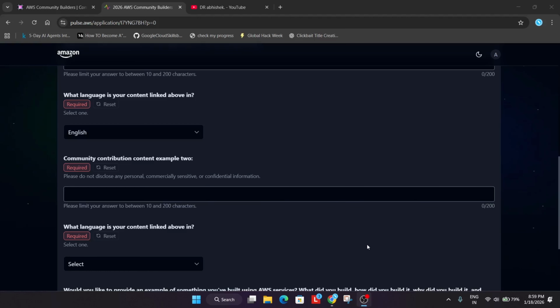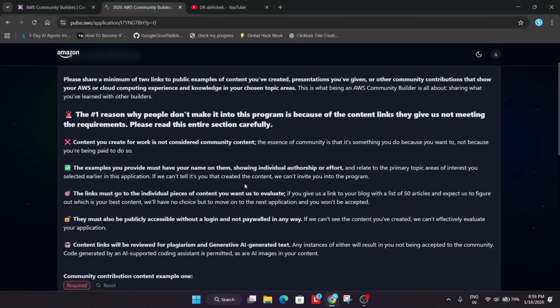Or you organized any offline workshops, or you organized any hackathons in your college, and how that was your community contribution. Here you have to explain the community contribution in simple words. They are saying whatever you are providing, like I selected cloud, so my content examples should be related to cloud only. If you have selected machine learning, it should be related to that only. You cannot randomize and select anything. So they are saying that you have to share examples that relate to the primary topics which you selected earlier in the application.